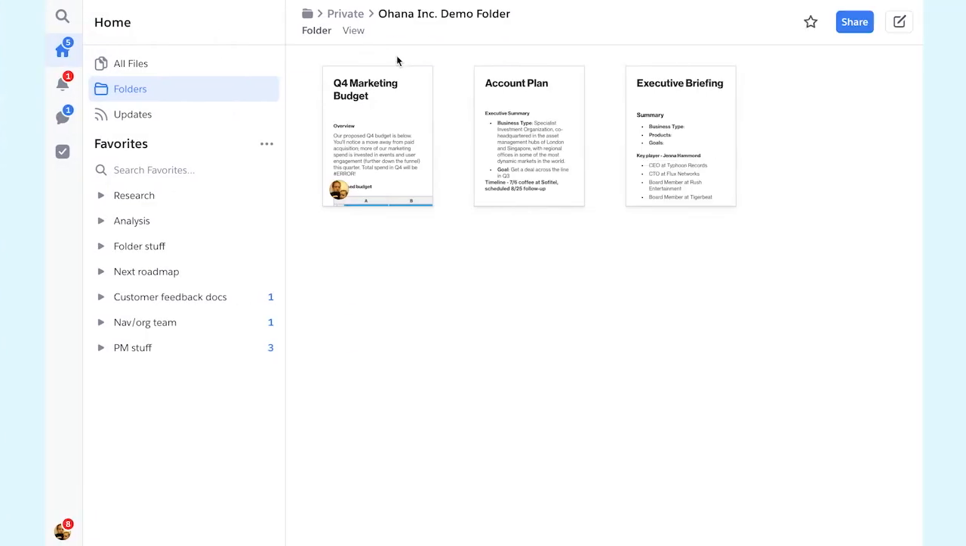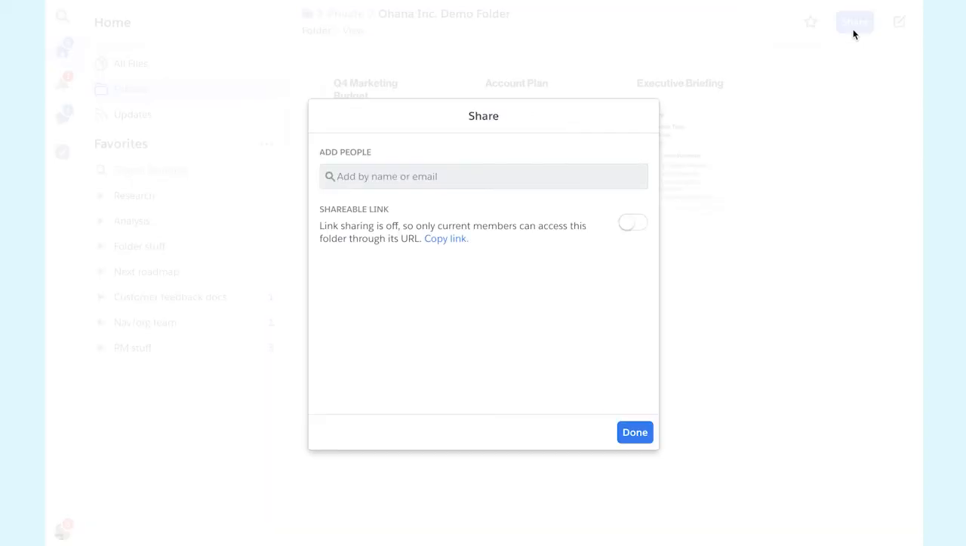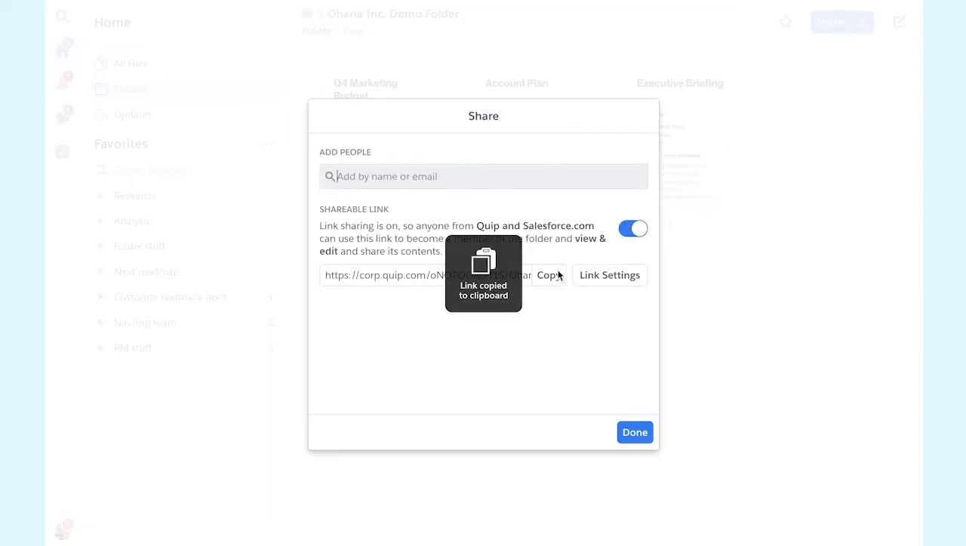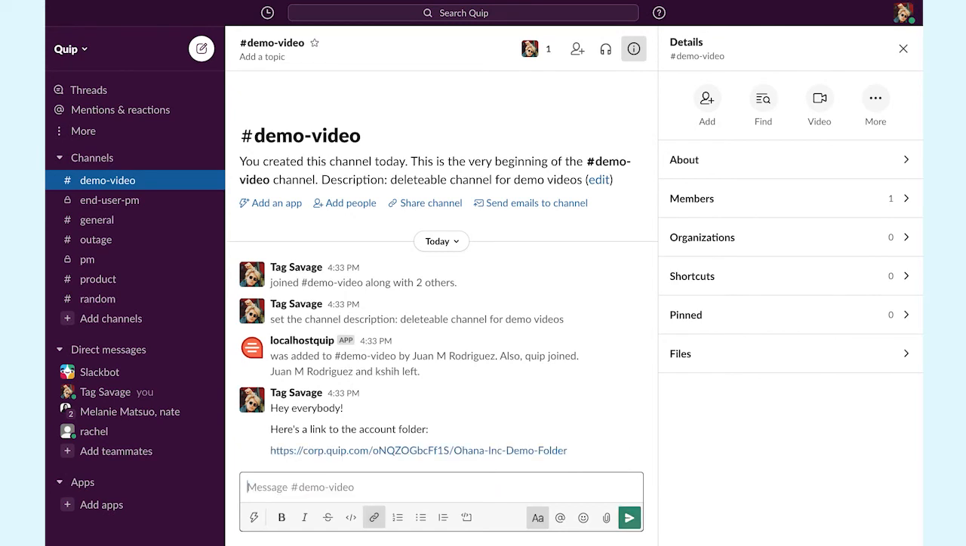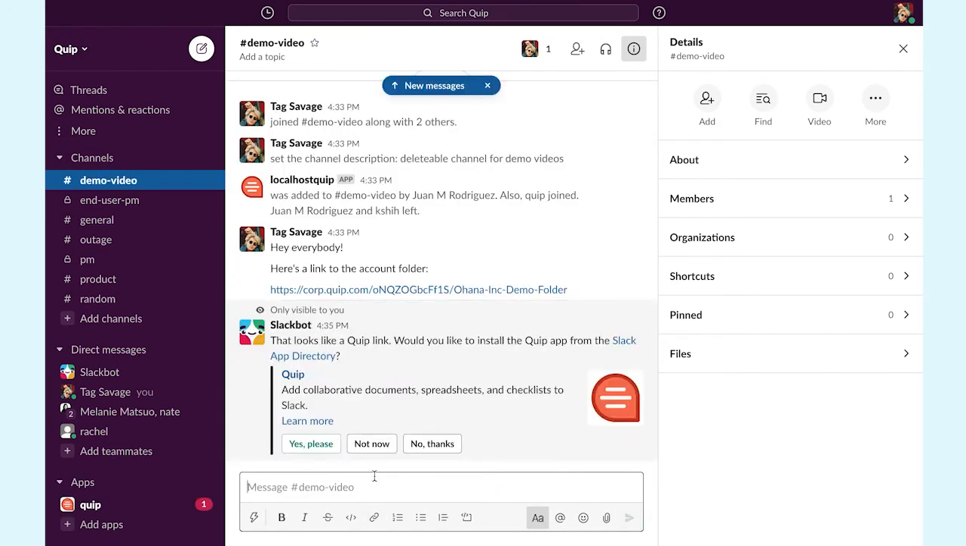Just go to the folder you're interested in sharing, click on the Share button, turn on the shareable link setting, then copy the link. Now you can paste it into an email, a Slack message, a chatter post, or anywhere else you communicate with people. Once they click the link, they'll become folder members with full access to its contents.